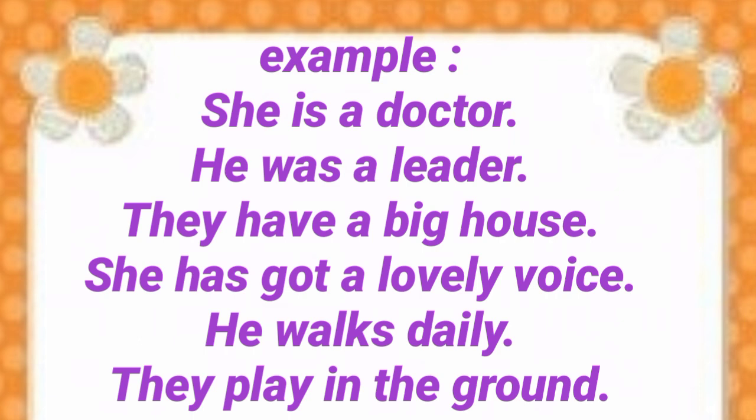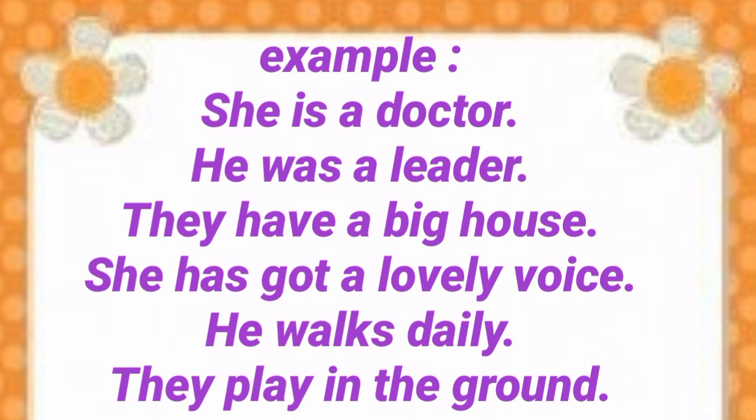So have, has and had are used as verbs which tell us about the position of the subjects, that means what the subject is having. Have is used with the plural. Has is used with the singular, that is he, she, it, and had is used with the past tense. Has and have are used with the present tense. So in this way, has, have and had are used as verbs.